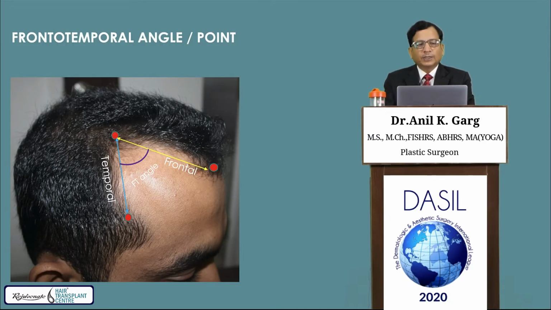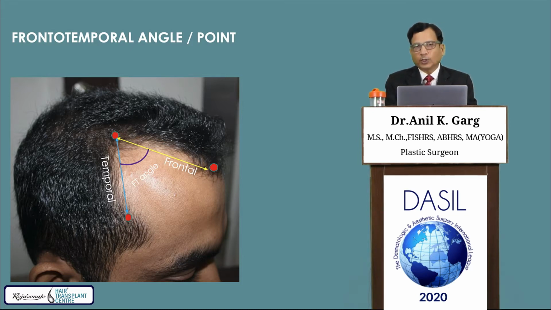Now another important point is the frontotemporal angle or FTP. This is the point made by the frontal hairline and the temporal fringe. Where these two meet is the FTP, and the angle formed between both the lines is the frontotemporal angle.